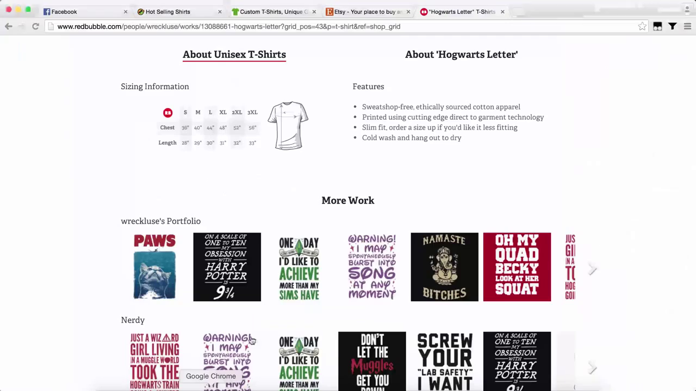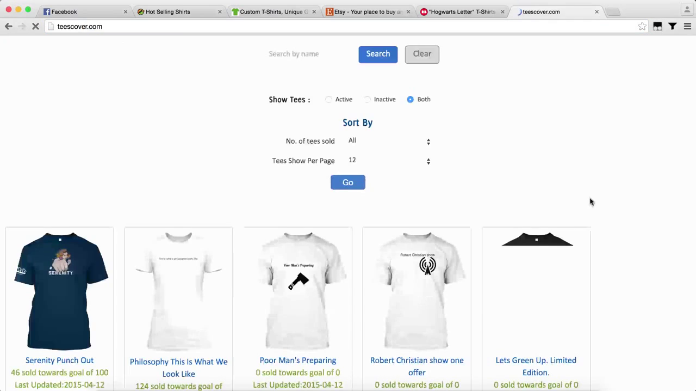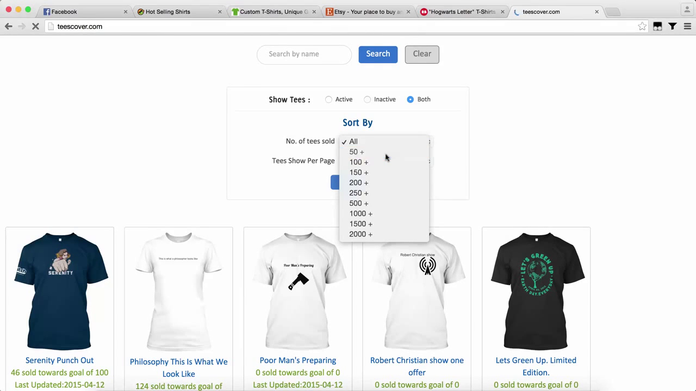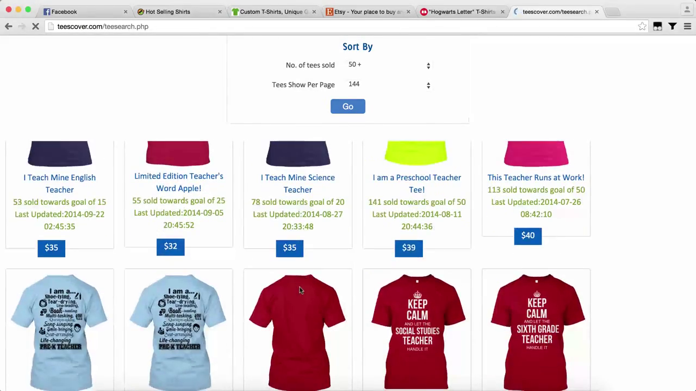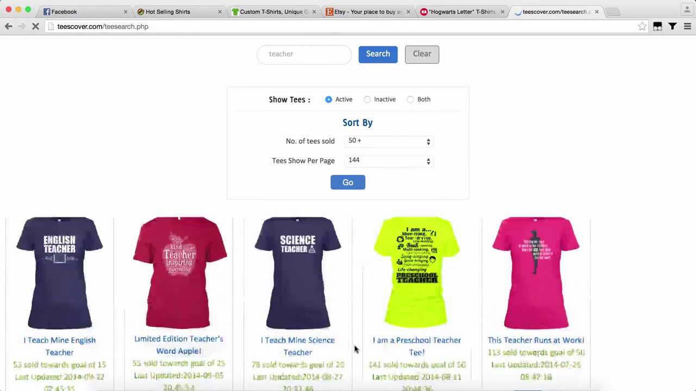And now Teescover.com. Teescover pulls out the active and non-active campaigns from Teespring. The way I use it is I choose 50 plus sold and active. Then I type the niche here. So these are all proven designs that are selling. You can see the number of sales here. Alright, you can use the design here, change it a bit so that it's unique to you.